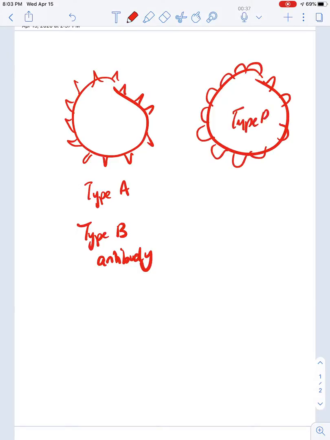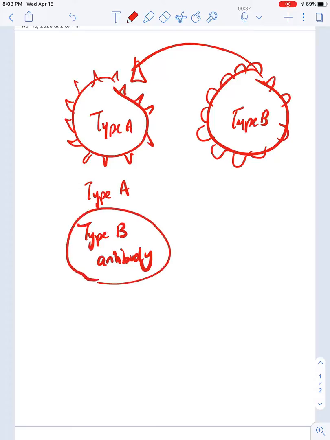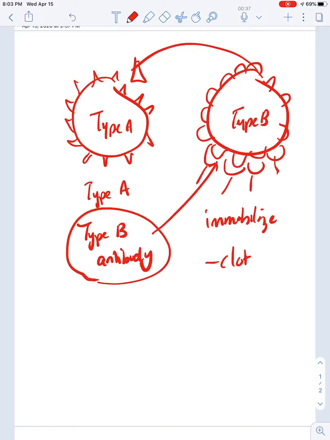if you have type B blood and you try to give your blood to type A, type A blood has type B antibodies. And these type B antibodies will bind to type B and immobilize type B and will cause type B to clot in your blood vessels. And this could be life-threatening, because all this clumping of all this blood can block blood flow. So now your cells are not getting any oxygen and then they die.